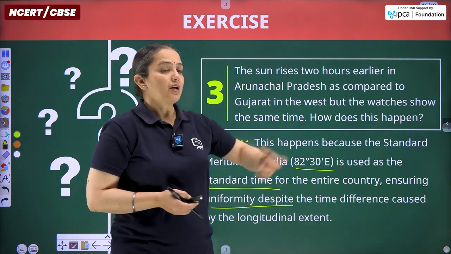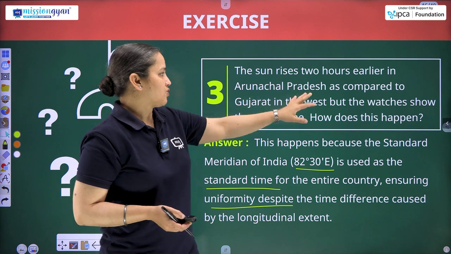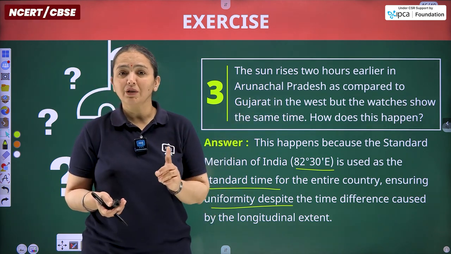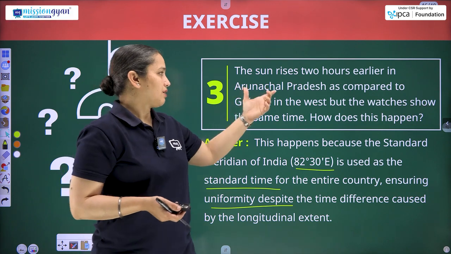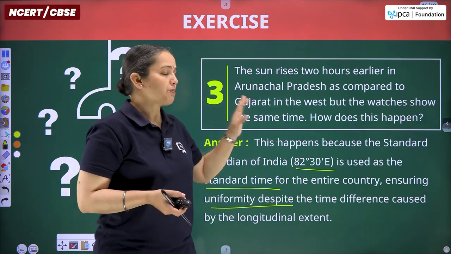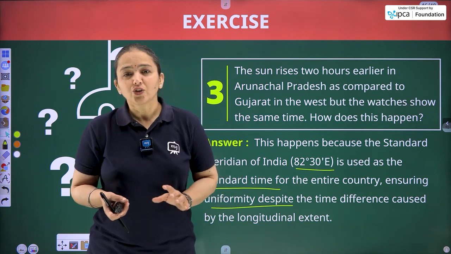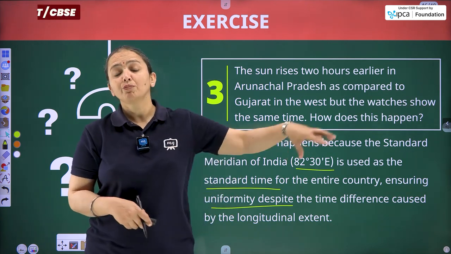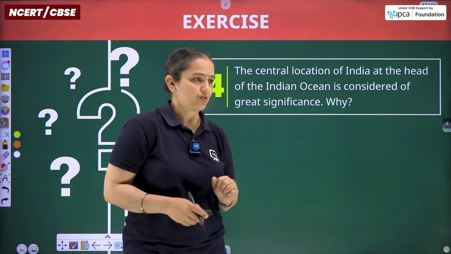We know that there is a time lag of 2 hours between Arunachal Pradesh and Gujarat, but yet the time will be considered the same. As in, if it is 4 o'clock in Arunachal Pradesh, it will be 4 o'clock in Gujarat as well, just for the convenience of humankind and to maintain the uniformity of an individual nation.